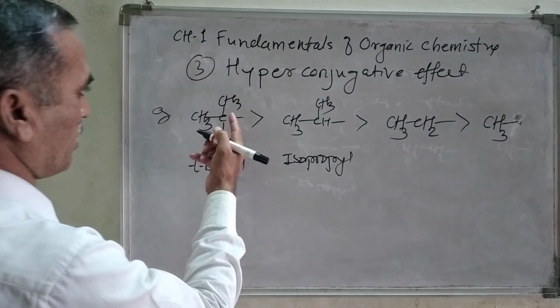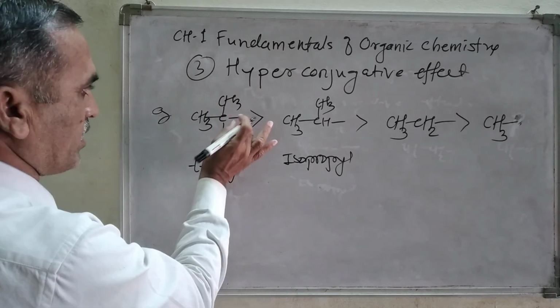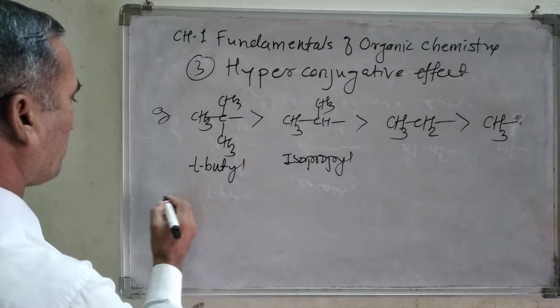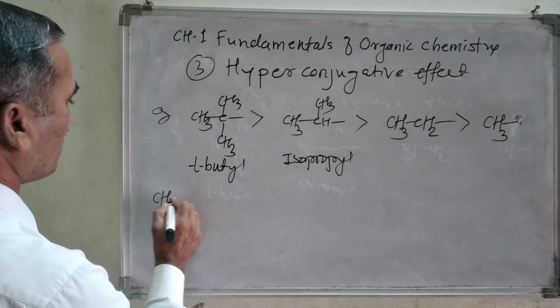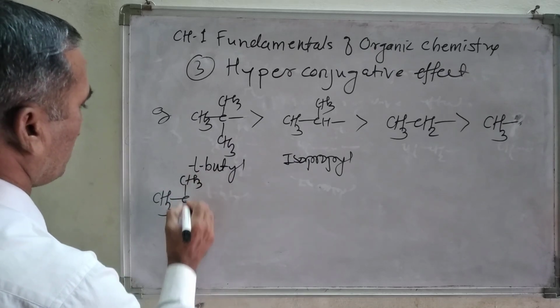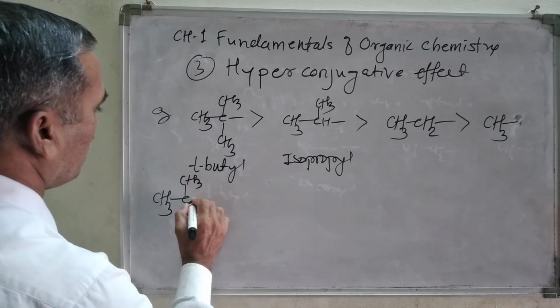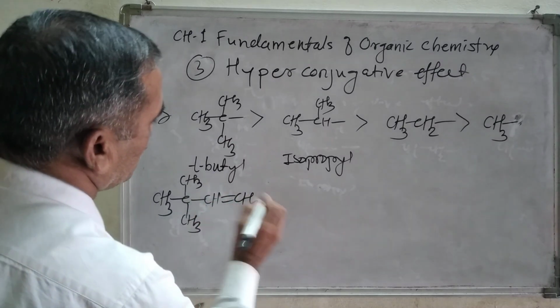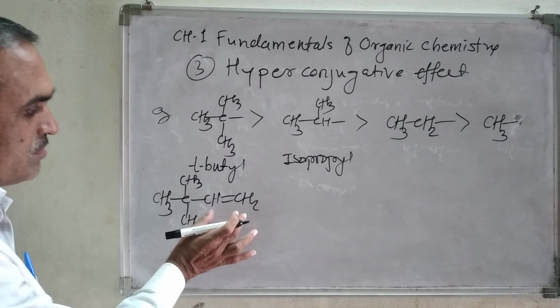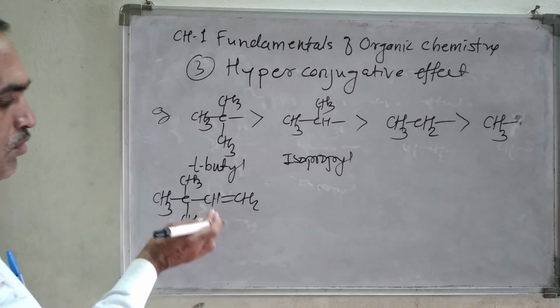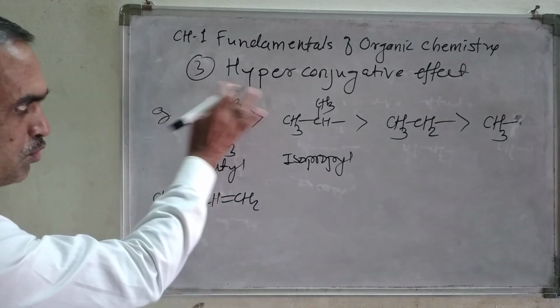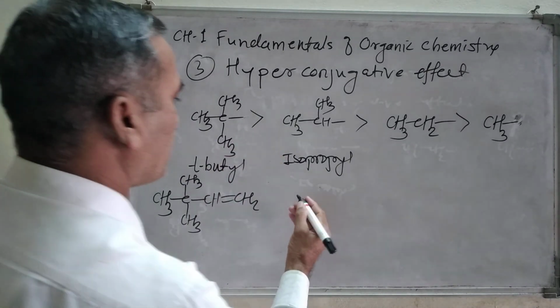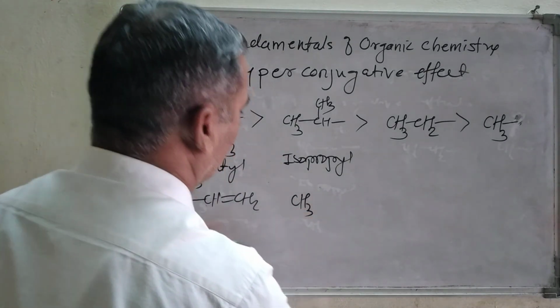I am going to attach the olefinic group here: (CH3)3C, and I am attaching an alkene group, CH=CH2, to this group. So what is happening there, we are going to learn here.